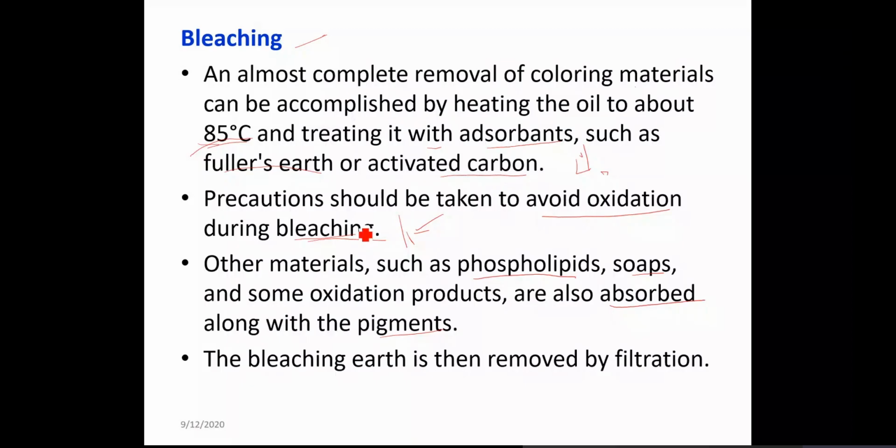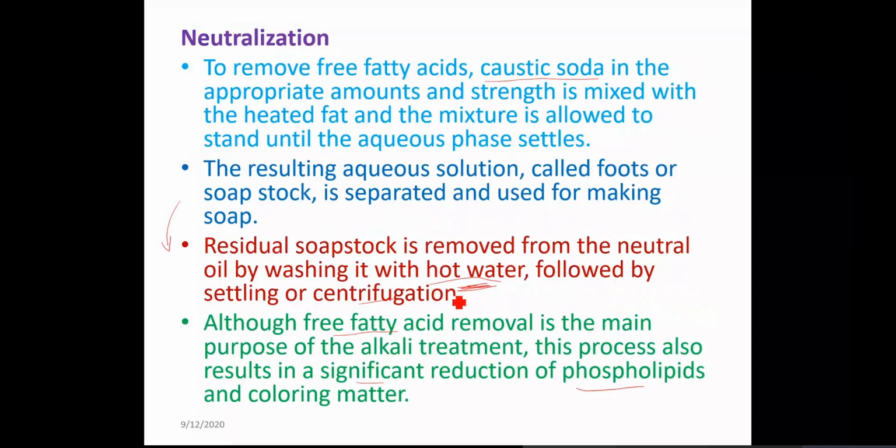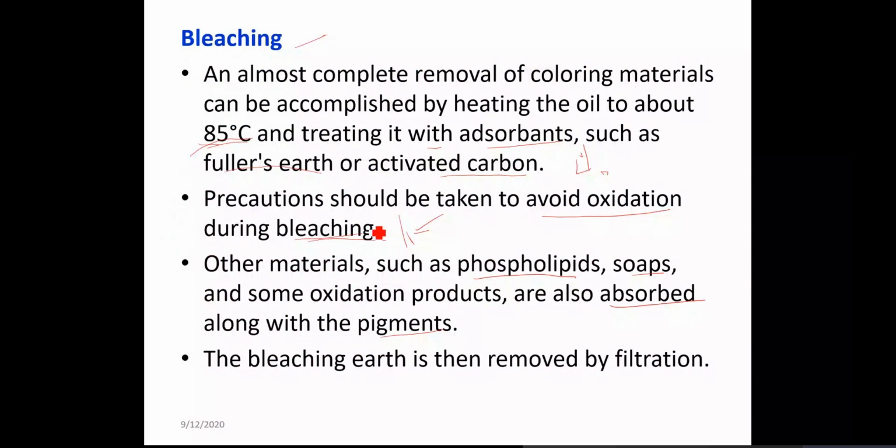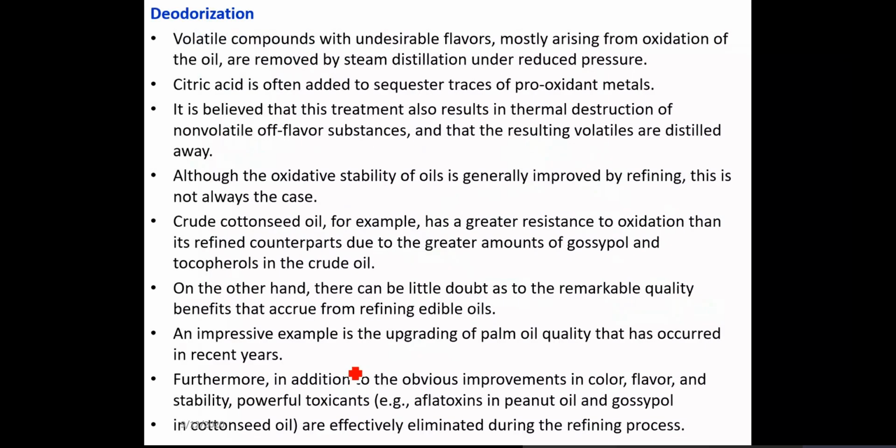Even though multiple washings are given with a lot of water, if some residue remains, in this process these things also get removed along with the pigments. The bleaching earth is then removed by filtration. There are very huge filtration beds, and the oil is passed through them to get the filtered oil.